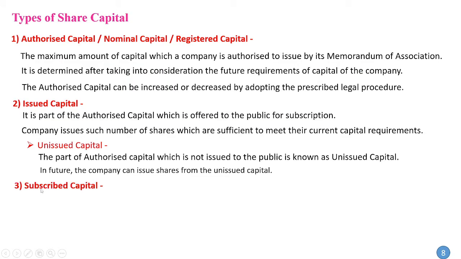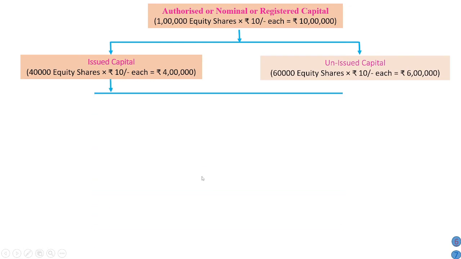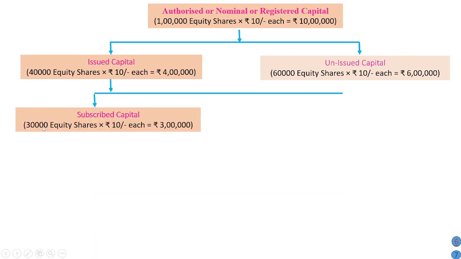Next one is subscribed capital. See, subscribed capital means it is a part of issued capital which is actually subscribed or bought by investors or the public. When the company has offered some shares to the public, then some shares are subscribed by the public. That is called subscribed capital. In our example, subscribed capital is 30,000 shares. See, the company has issued 40,000 shares, out of which the public has subscribed only 30,000 shares. So 30,000 shares into 10, so 3 lakh is our subscribed capital.